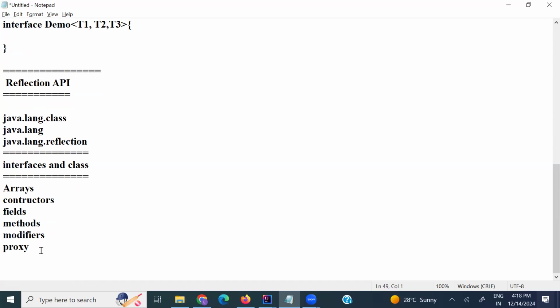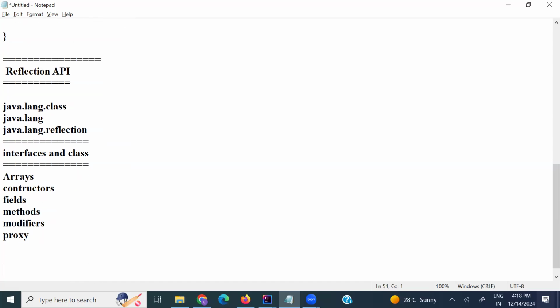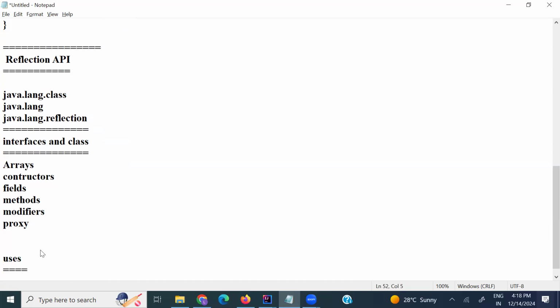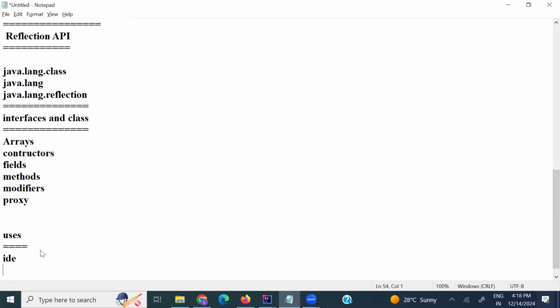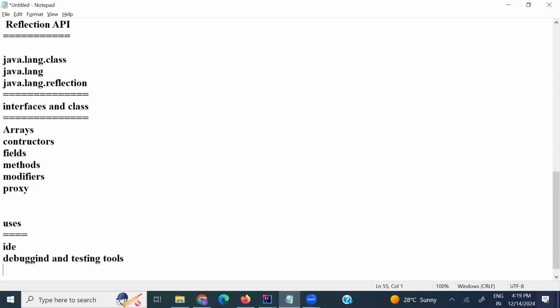And here, uses of the reflection API. What is the use of the reflection API? Uses means how we can use it: we can develop IDEs, and debugging and testing tools. Also, loading drivers and providing dynamic information purposes you can use it for.